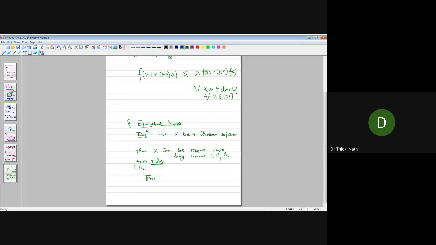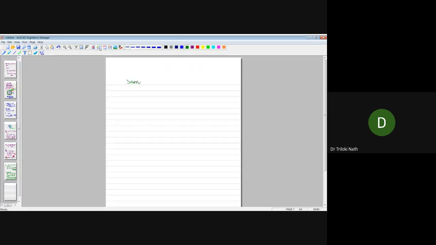Then the norms 1 and 2 on X are said to be equivalent if and only if they generate the same topology on X. This is actually a result, which is sometimes also used as the definition.